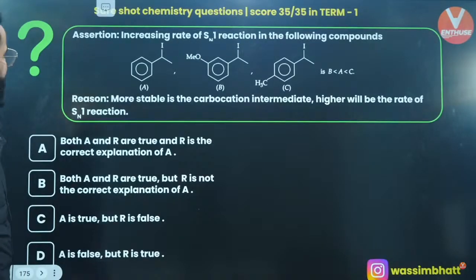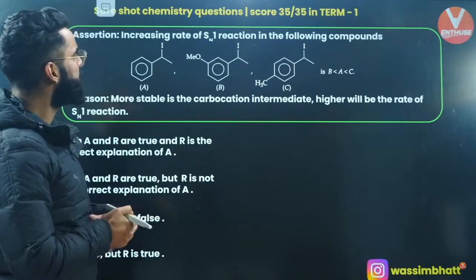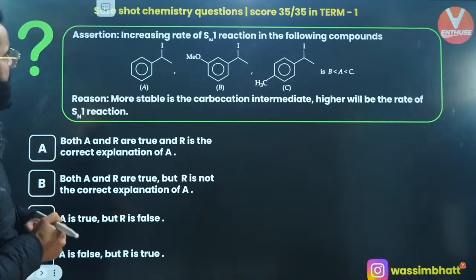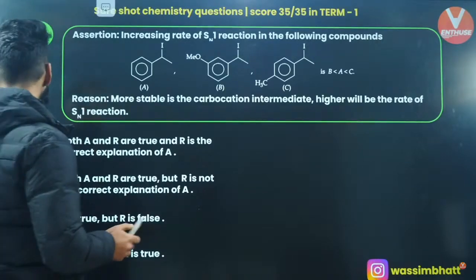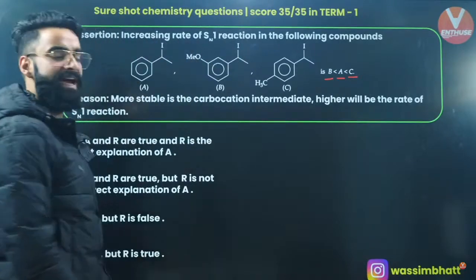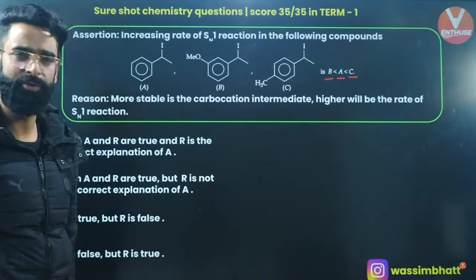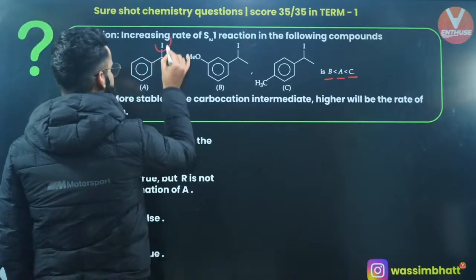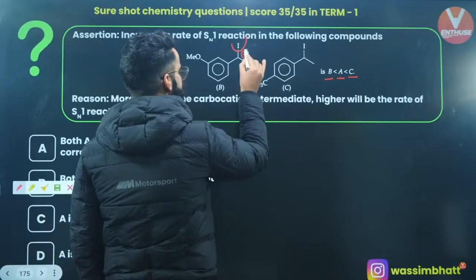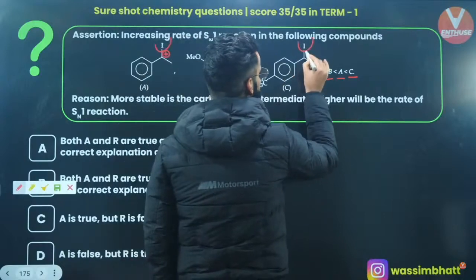Okay, one more. Increasing order of SN1 reaction in the following compounds is given to me. C maximum, A, then B. First of all, in SN1 reaction, what is the first step? We get the carbocation, right? Over here, when you take I negative out, there will be a positive charge on this carbon.